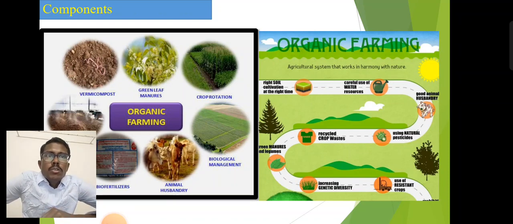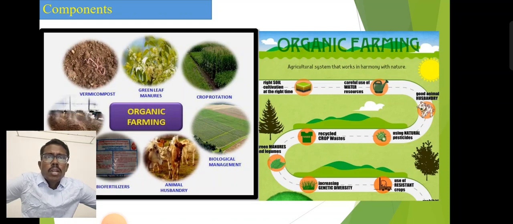Usually when you go for organic farming, we have to avoid conventional tillage. The reason is that conventional tillage exposes the soil particles to the atmosphere, so there is a loss of carbon dioxide. With minimum tillage, we can mulch organic crop residues, which is called stubble mulch. The crop residues are left over on the soil surface, and there are special types of tillage implements where the crop residues can be left on the soil surface.